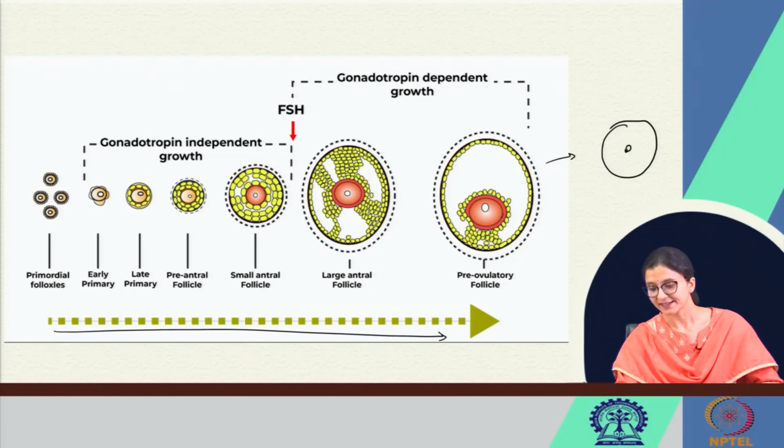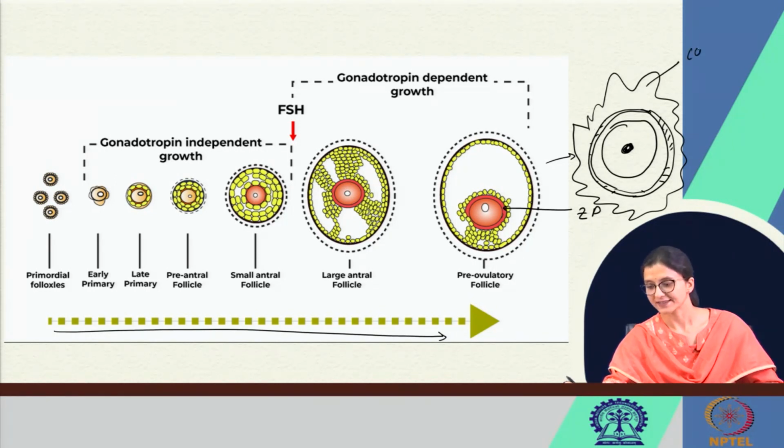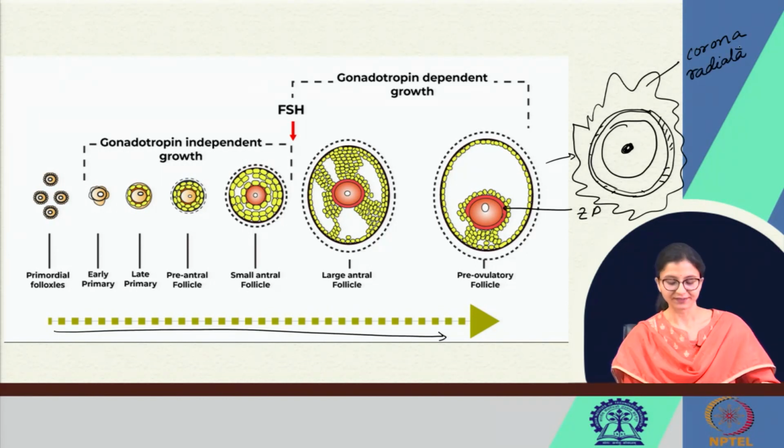Another thing to note is what is released during ovulation. Number one is the secondary oocyte. Around the oocyte is the zona pellucida, a membrane. This red portion is the zona pellucida, and a part of the granulosa cells surrounding the oocyte are arranged in the form of rays. This is known as corona radiata. They are nothing but the granulosa cells surrounding the oocyte. So, this is released during the process of ovulation.